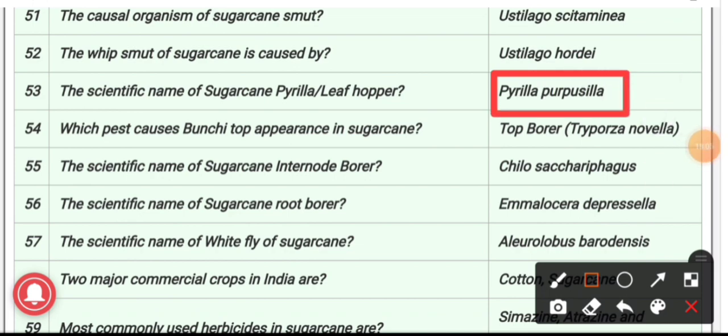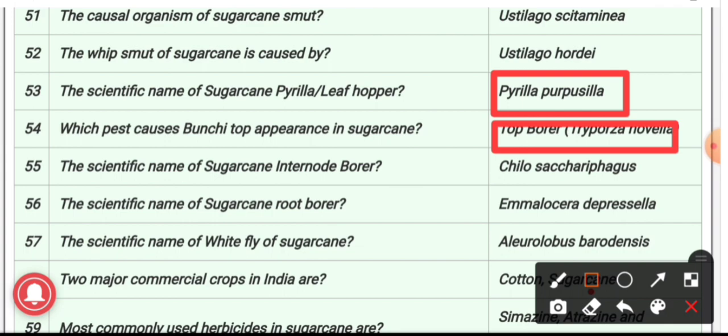54th question: which pest causes bunchy top appearance in sugarcane? The answer is top borer. As for the symptoms, the caterpillars of the top shoot borer are mainly found in the apical portion of canes, boring through the growing point and down the upper joints until they reach the scapy portion of the stem.